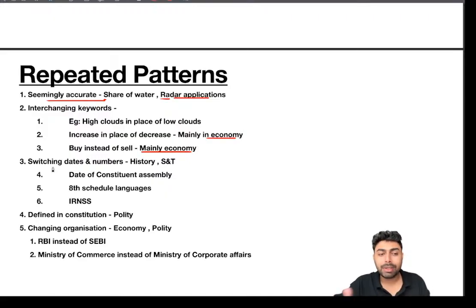Then comes the switching of dates and numbers. In history, science and technology, there will be a switching of dates. The dates that they are given won't be random. That date will be having some significance. The best example I would say is the 2023 question, in which the date of Constituent Assembly was given as the starting date of Constituent Assembly, or the Constitution Drafting Committee was given as the completion date of Constitution. Okay, so the date itself is valid. You might have heard about the date, but the events are switched. So that's one important thing to note.